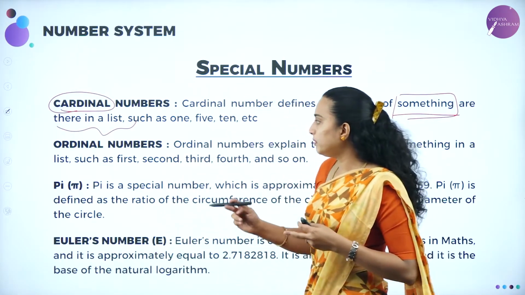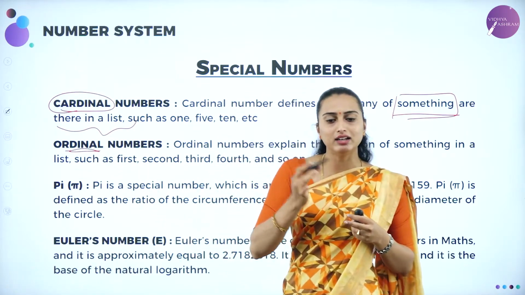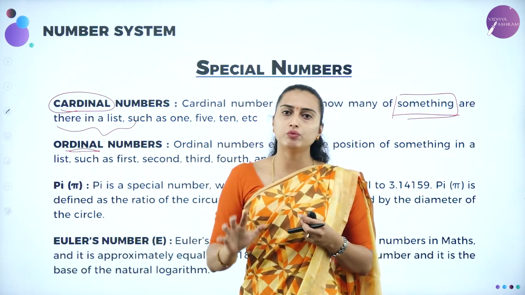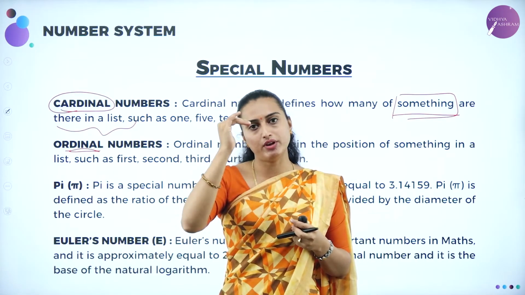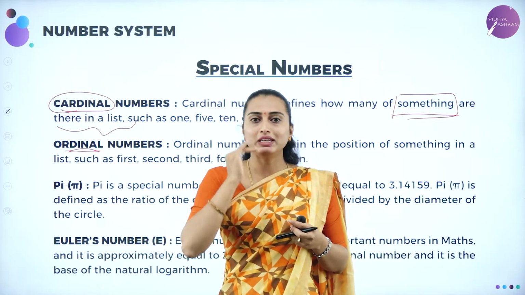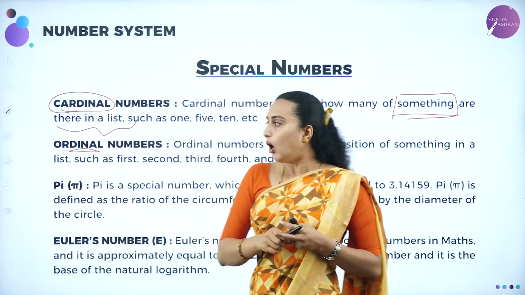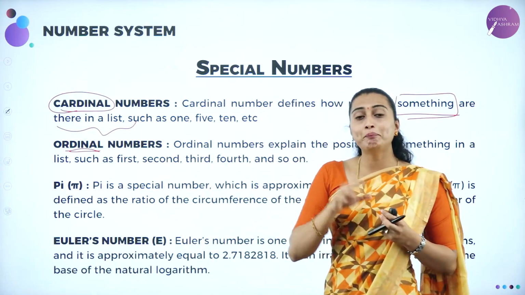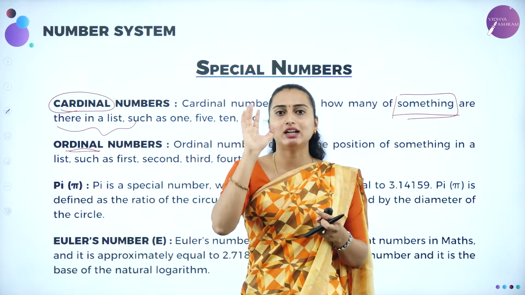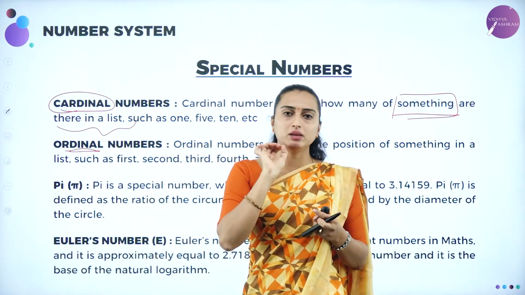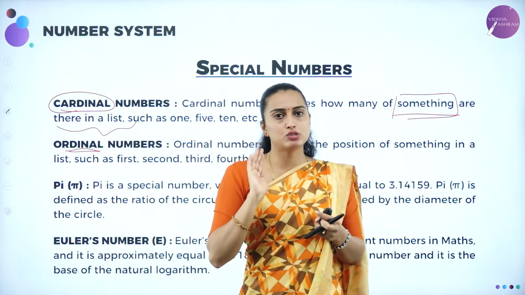Next, we'll be moving on to the ordinal number. Don't confuse it with the cardinal. Cardinal is nothing but the list we are making: how many numbers, how many items, or how many names are there in the list. That is the cardinal number, the total. Ordinal number means you are going to select a particular name from that list. It can be a student name, if I take the class 11 basic students list.